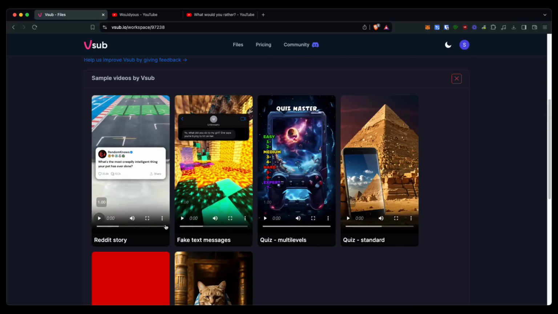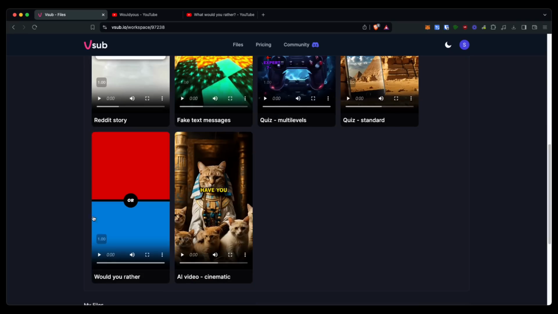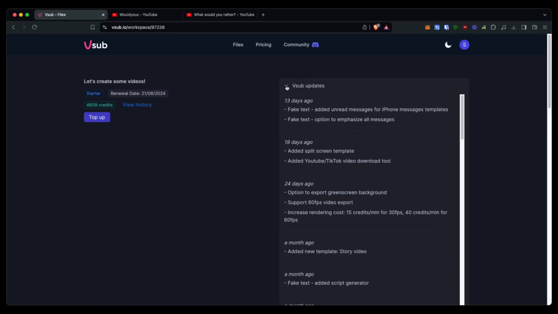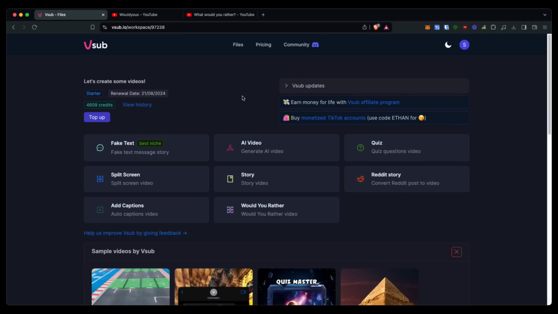And again, they do Reddit story videos, fake text messages, quizzes, standard and multi-level, and also would you rathers. So if you want to save yourself a bunch of time and a bunch of hassle, I highly recommend going and using VSub. They are literally doing updates all of the time, making this software even better, making it way, way better.